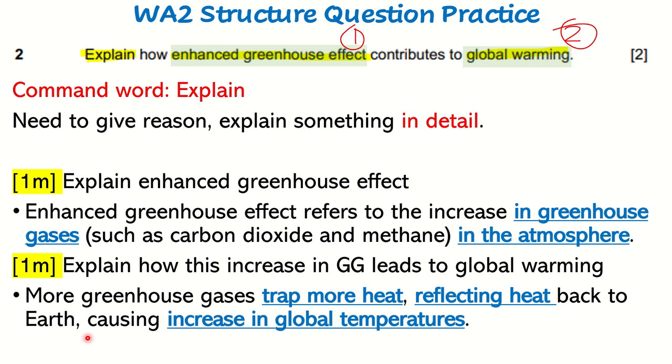All right, so it is also important to say increase in global temperatures. Why? Because increase in global temperatures is global warming. So you cannot just stop at trap more heat and reflecting it back to the surface. No, you have to go on and say, oh, this causes an increase in global temperatures. And that is your 2 marks. So you can pause me now to copy this down if you need. And if you have copied this down, we can go to the third question.